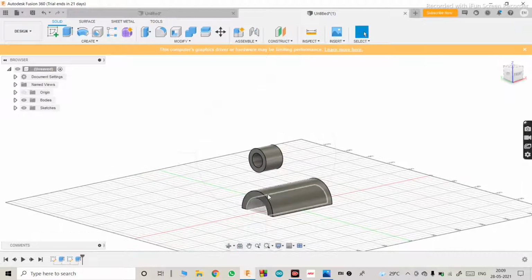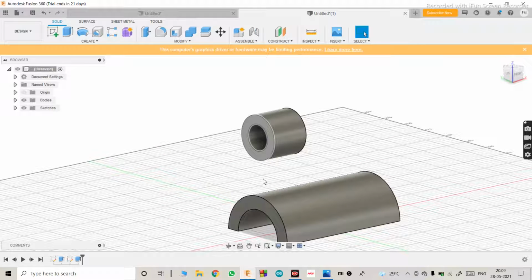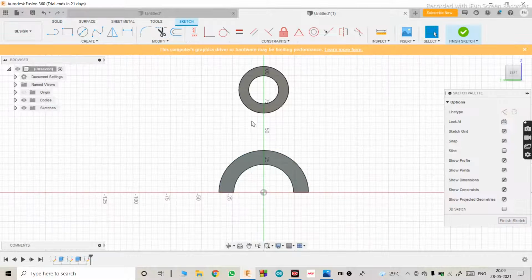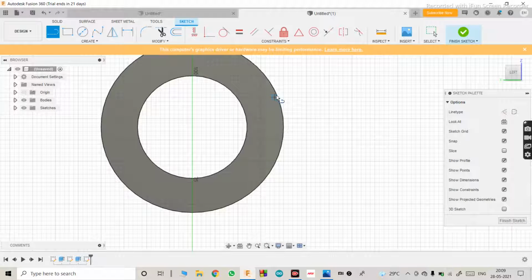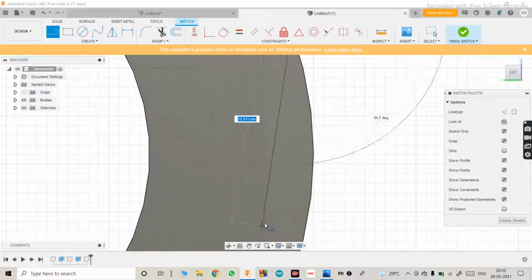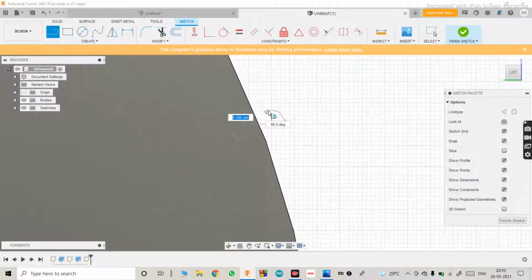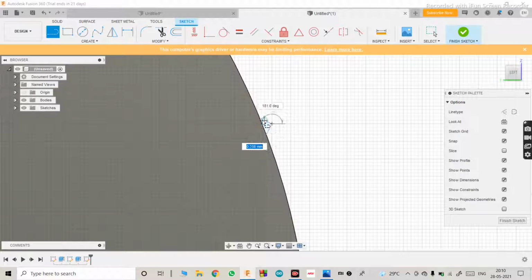We'll go back and select either of this or this plane and go back to create a sketch. Go to line command. As you can see, we are facing the same problem here. The line is not able to select this portion.